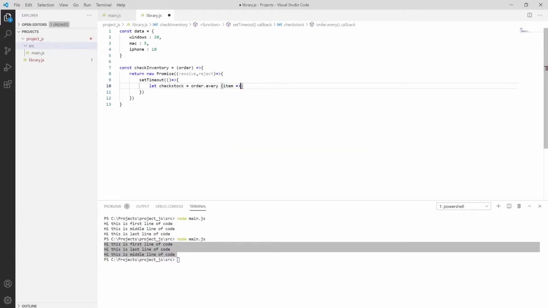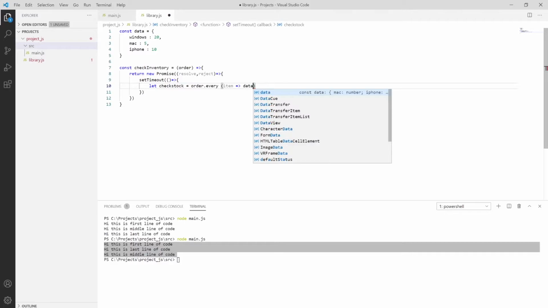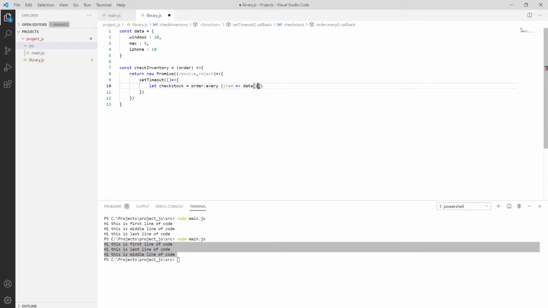So iterate through the items using data, which is first provided by item of the 0th index, which is our first data, and then it should be greater than or equal to the item in our inventory, and then checking the conditions.